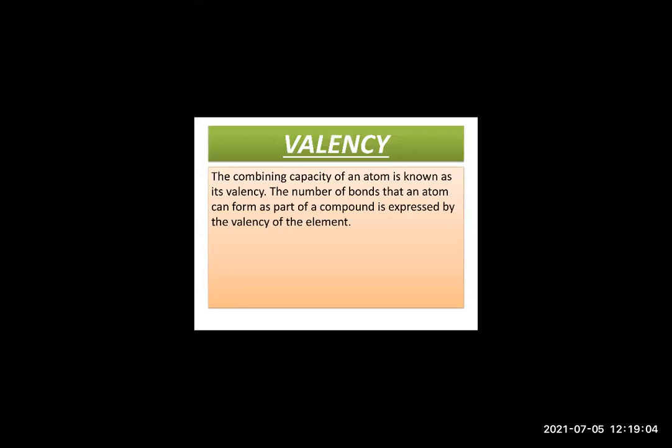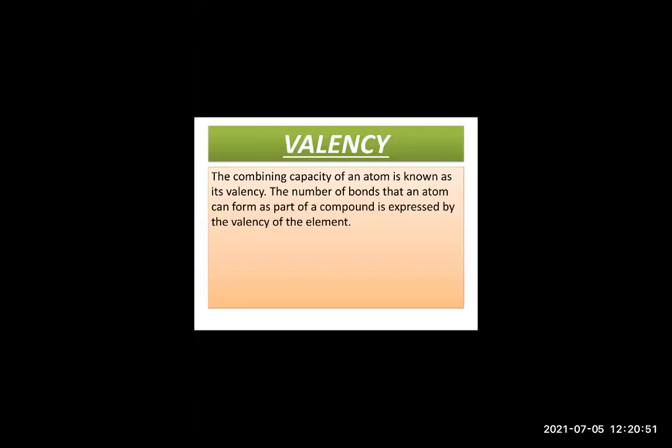One second, there's some problem with my screen. So once again, I'll explain the combining capacity of an atom. That means when an atom combines with another atom, that is how it combines, by forming bonds, either covalent bonds or ionic bonds.